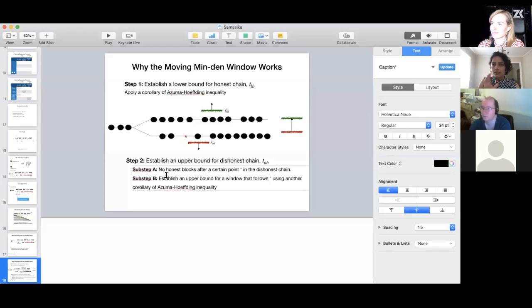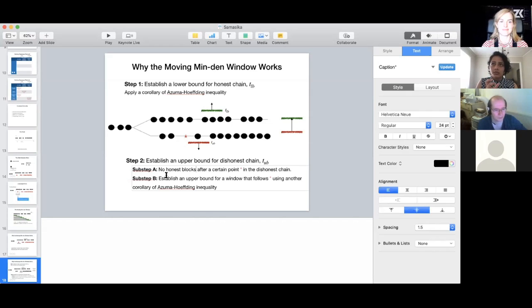Going forward in the proof, we just do these steps, the steps that I just described. We saw a little bit about step 1 and step 2, but let me say a little bit more about step 1 and about this inequality.